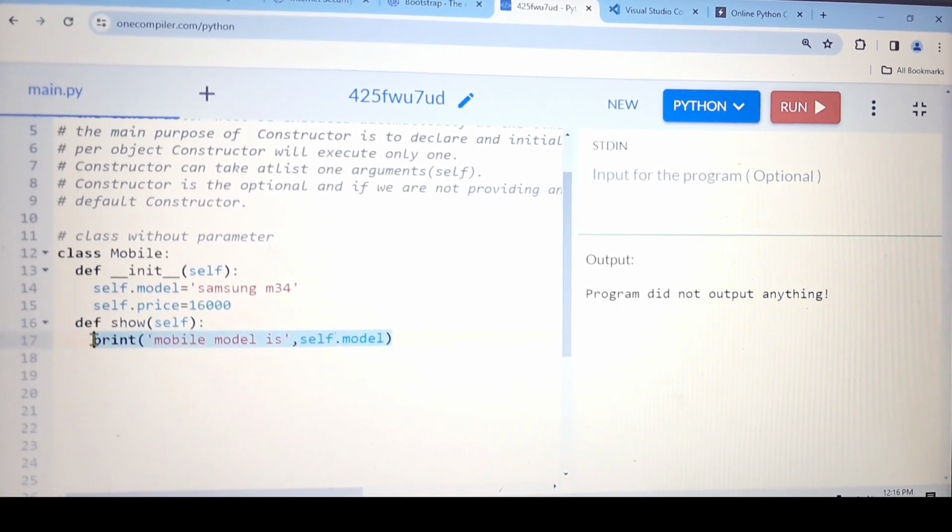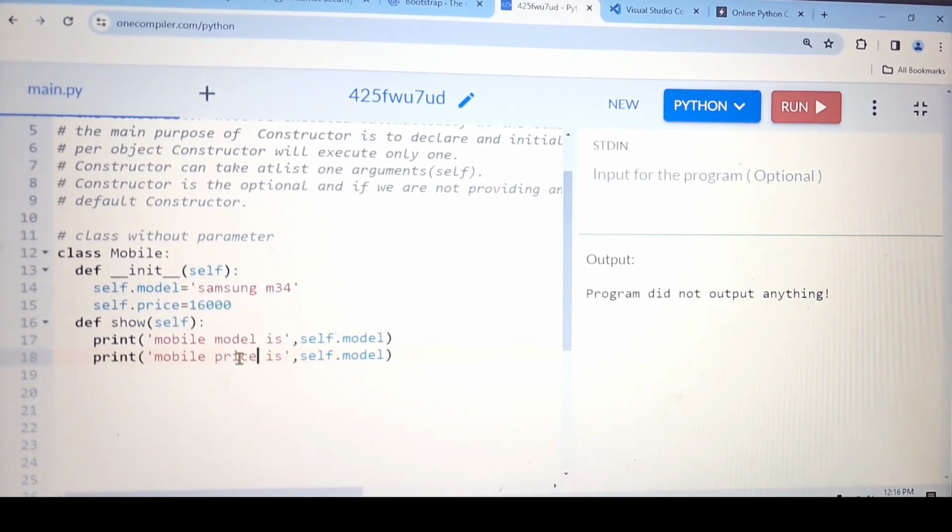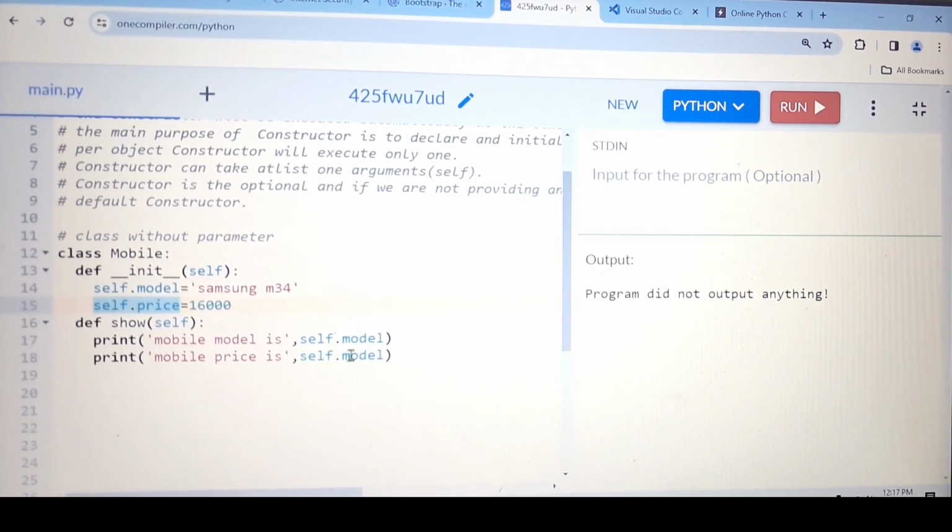So the same thing I want to do for the price also, simply copy and paste, and mobile price. And here I need to copy this one. That's it. Come down. So I have created one class, and this is the example of a class without parameter. Basically we are seeing how we can use the constructor. Constructor we are using to initialize the instance variable.